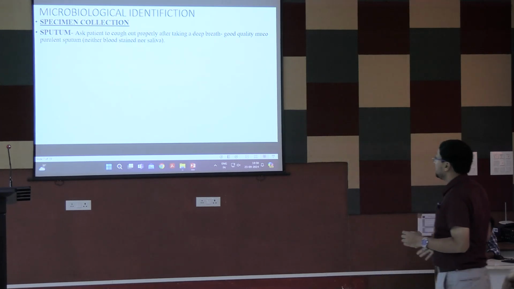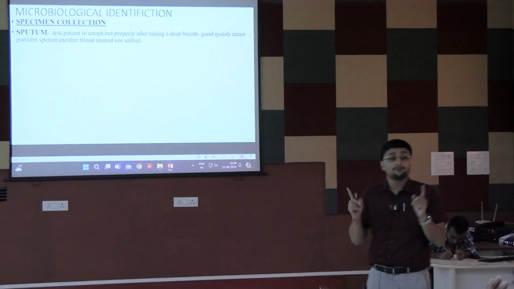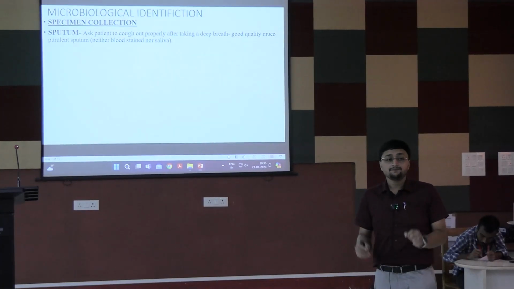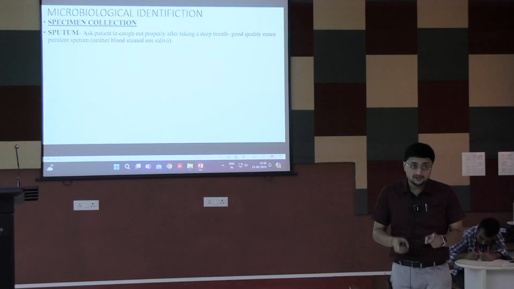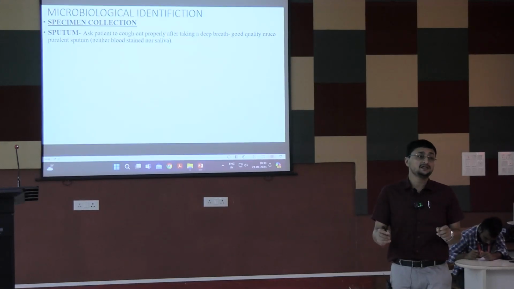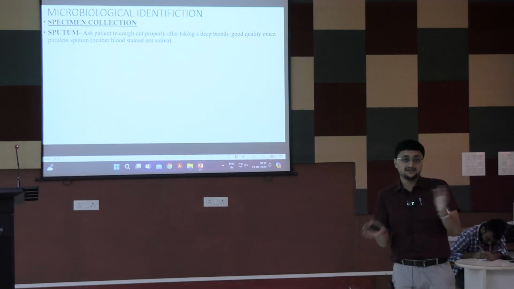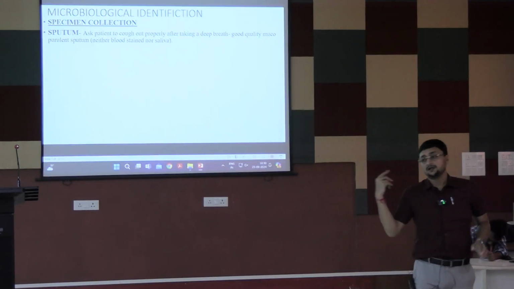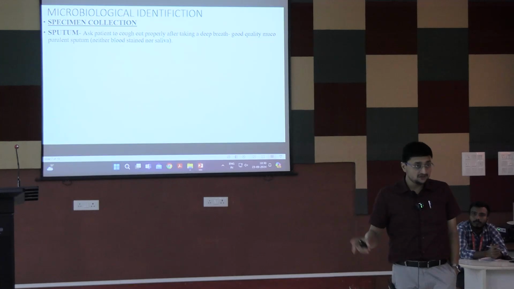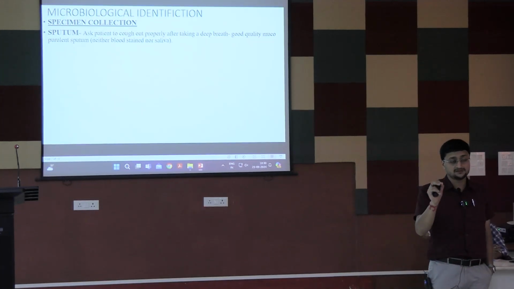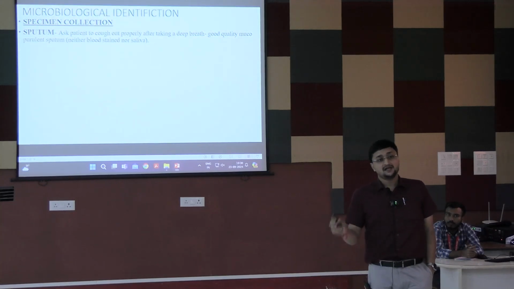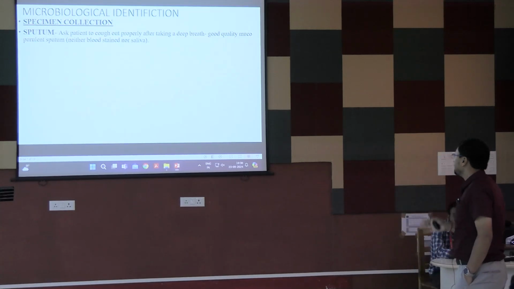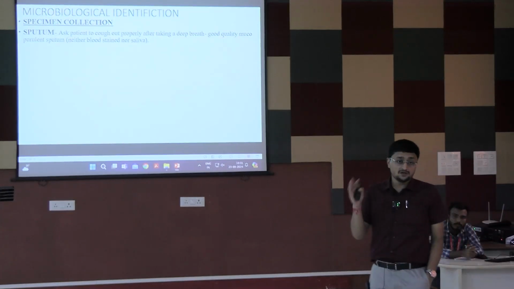So ask the patient to cough out properly. The sputum must be mucopurulent, not salivary, not mucoid, and preferably not mixed with blood or any food particles, because if the patient gives you blood stained sputum, then the microbiologist can falsely identify the blood particles as acid-fast bacilli, because they resemble acid-fast bacilli under the microscope. So the sputum should neither be blood stained nor saliva.